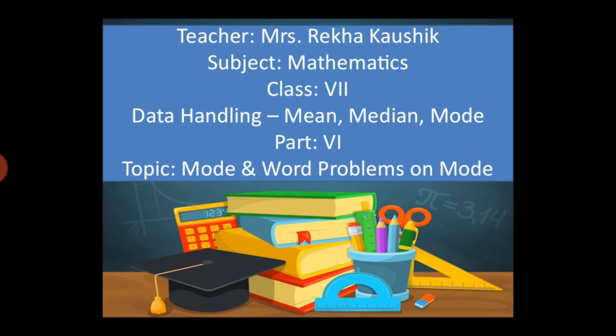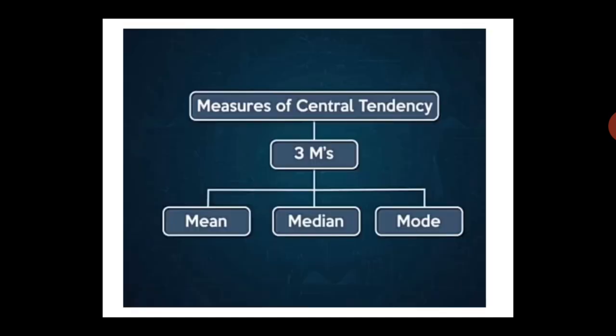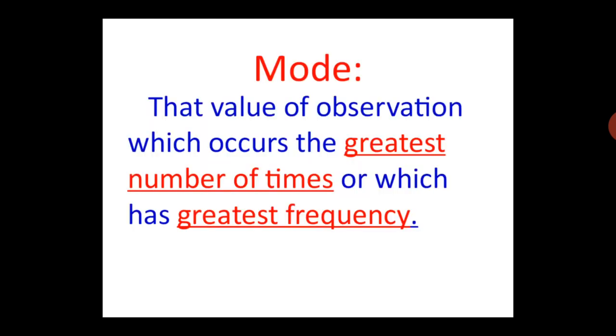So let's start. Keywords that will be used today: observation, frequency of an observation. These two words were discussed in the first lecture also. And the third one is mode. As I had already told you, there are three measures of central tendency: mean, median, and mode. This we are going to learn today. Let's see what is mode.